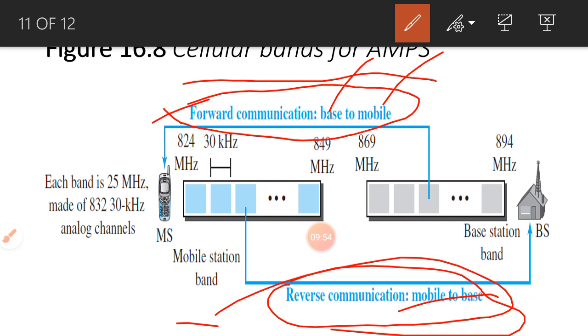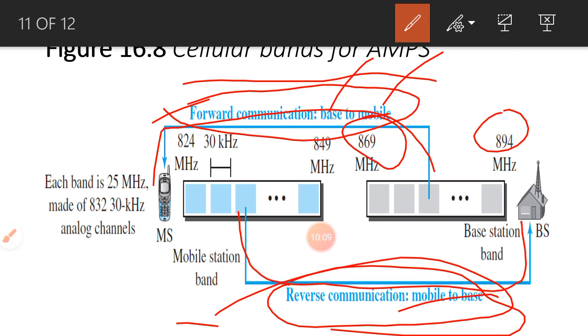So for the forward communication we allocate the band between 869 and 894 megahertz, and for the reverse communication we allocate the band between 824 and 849.